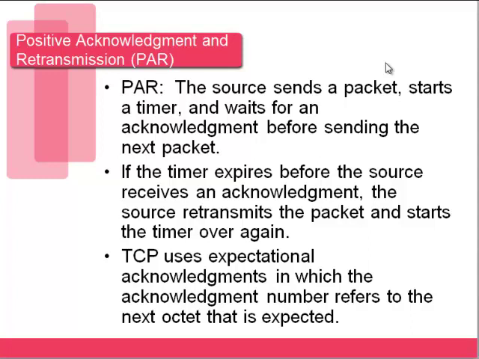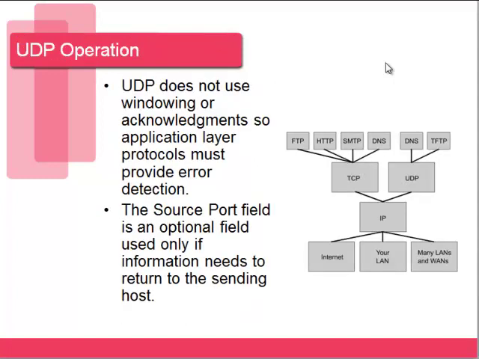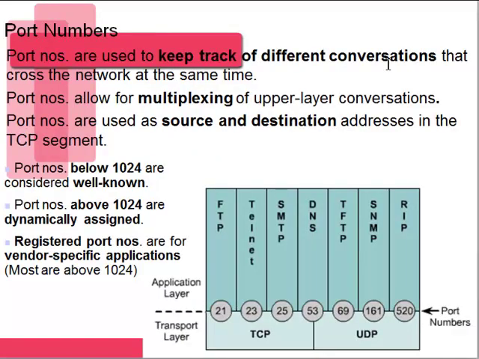This happens with TCP. Remember that UDP does not use any windows or acknowledgments or any of these fancy things we just talked about. They just simply send the data, hope that it gets there, and that's all they care about when we're using UDP. There's no guaranteed delivery of data, it's just best effort. Port numbers. Port numbers are brought up in this chapter as well, and port numbers are a very important topic to be made aware of. Port numbers are essentially used to keep track of different conversations on our network.